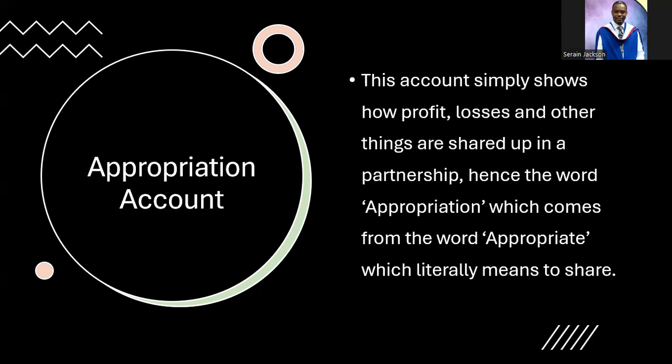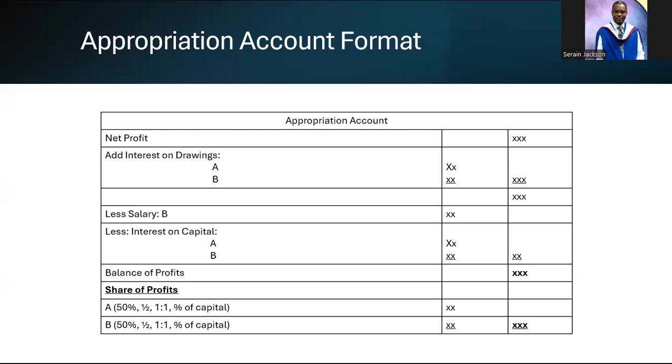Now, one account that is important in partnership accounting is the appropriation account. The appropriation account simply shows how the profit and losses and other things are shared up in the partnership. That is why you have the word appropriation, which comes from the word appropriate, which literally means to share. Now, this is how the appropriation account looks.